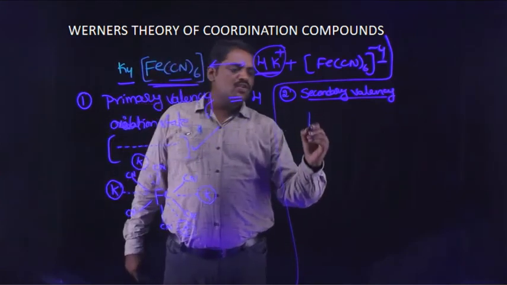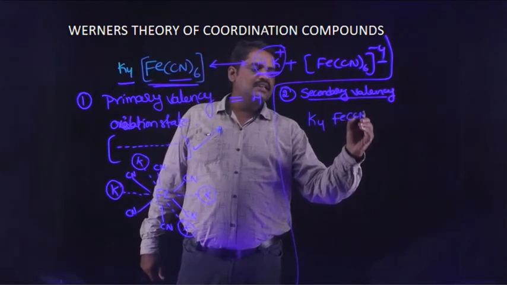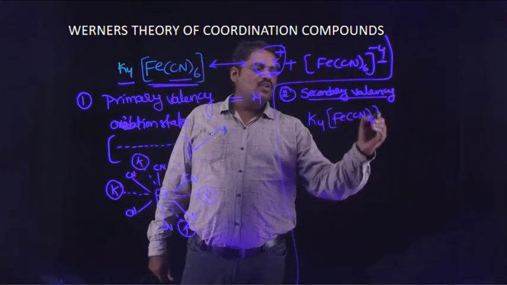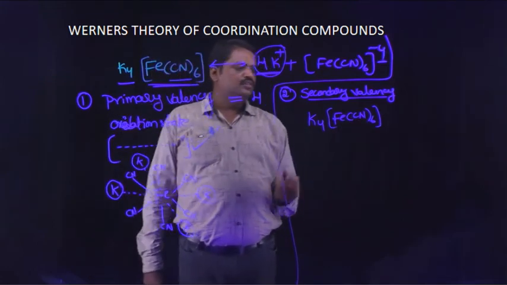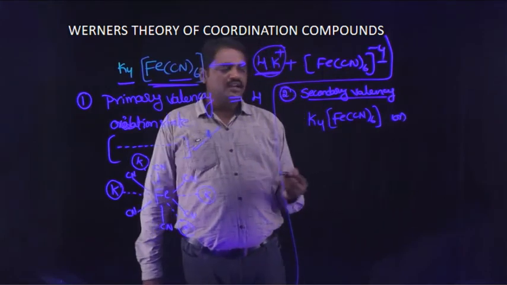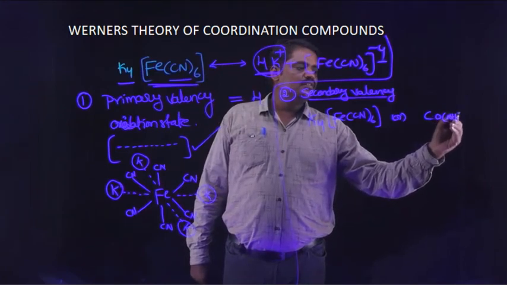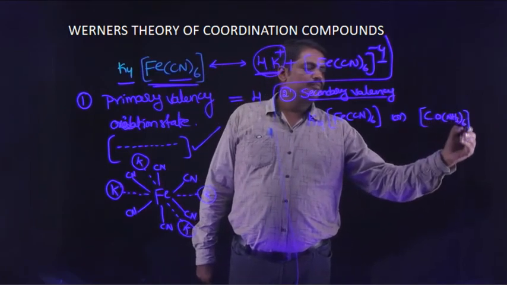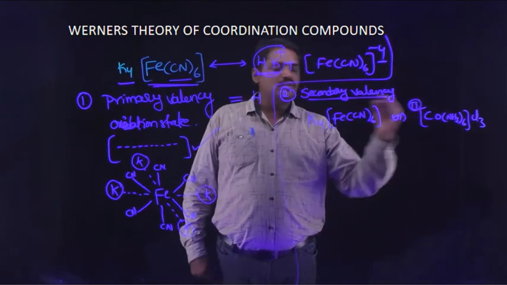So in a coordination compound like K4[Fe(CN)6], another coordination compound is taken, like [Co(NH3)6]Cl3. This is the second coordination compound.